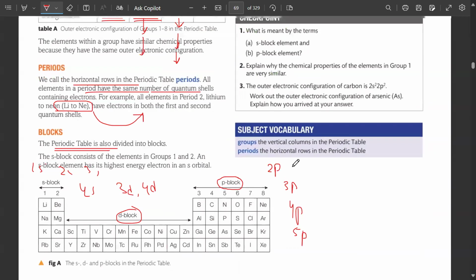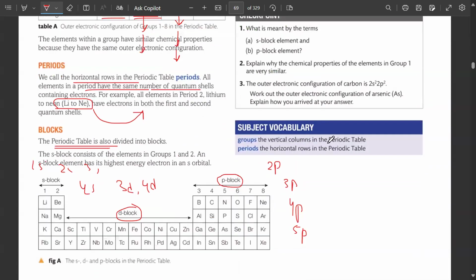Clear? Groups are the vertical columns in the periodic table, and periods are the horizontal rows. Groups tell us the valence electrons, the number of electrons in the outermost shell, and the periods tell us the number of shells.